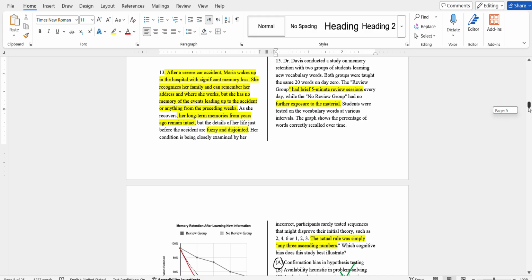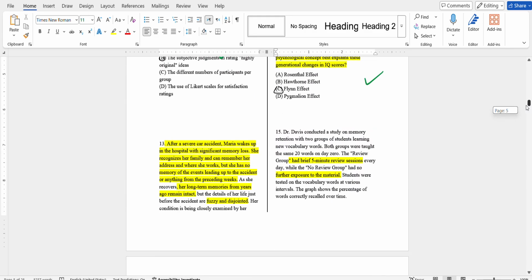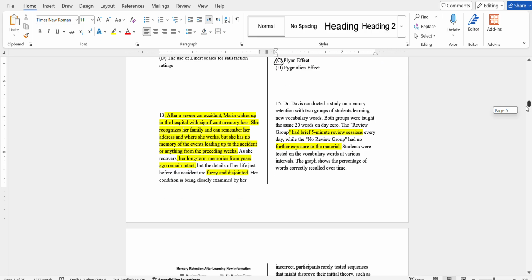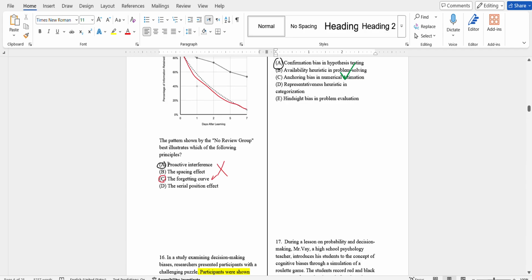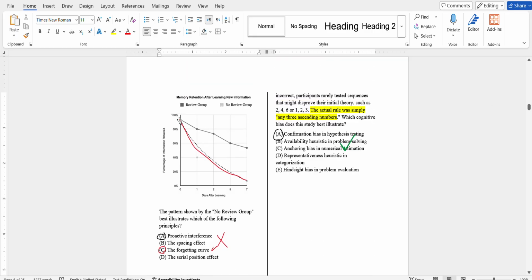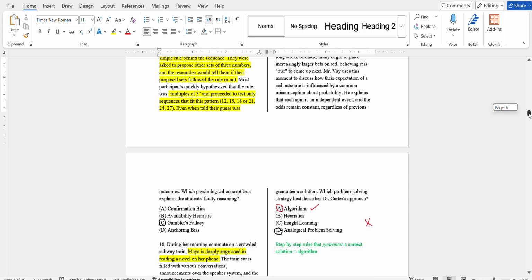And we have for this question, Dr. Davis conducted a study, and every day while the no review group had no further exposure, this was clearly the forgetting curve. I have no idea why I put proactive interference. The forgetting curve is shown clearly by the no review group, and it's just slightly decreasing every now and then, so it turns into a curve.